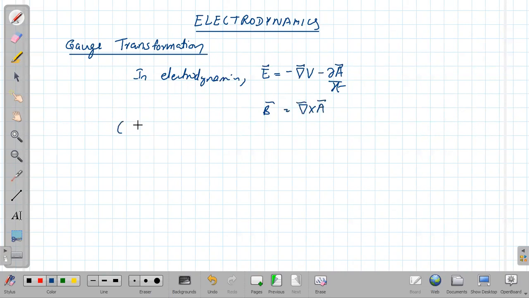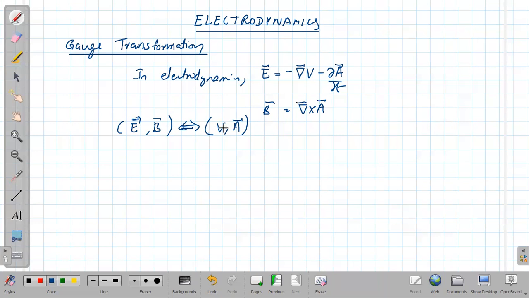So instead of the electric field and magnetic field, we can still use the potentials, the scalar potential and vector potential. There is no need to always use the electric and magnetic fields directly. We can also discuss the physics of electrodynamics in terms of the scalar potential and the vector potential, because it is always possible to move from one formalism to the other. Usually the potential formalism would be easier compared to the field formulation.